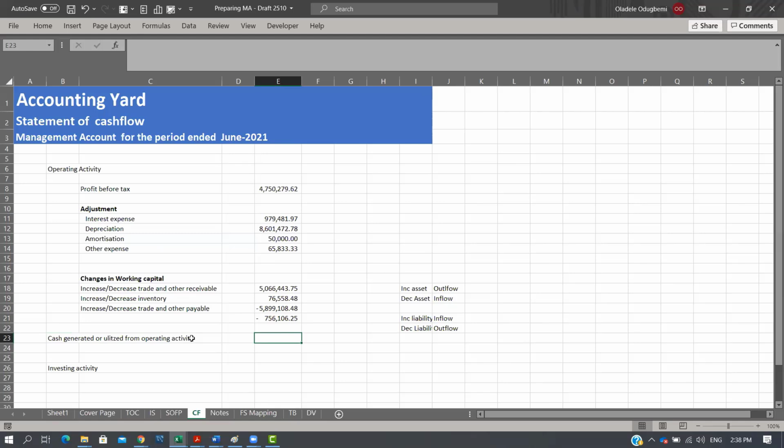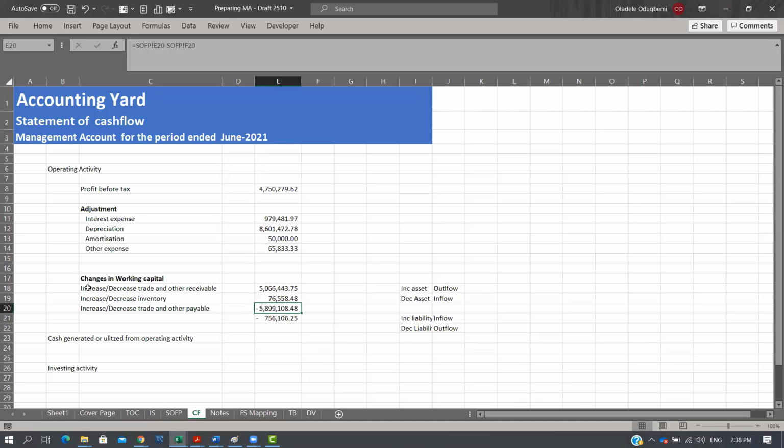One needs to understand why. Is it that they're holding more inventory than expected? Is it that their debtors owe them a lot of money? Is it that they are paying more cash out to their trade creditors, right? So you need to understand the dynamics, right?